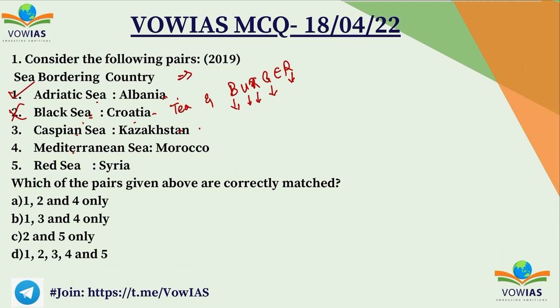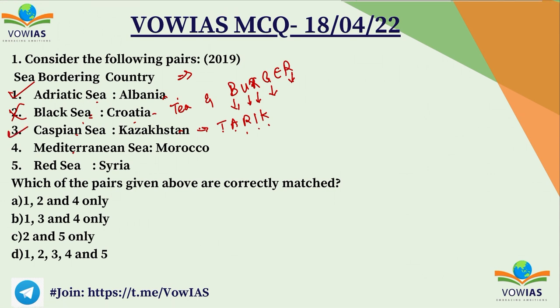Whereas third one, if you say Caspian Sea, the countries which are surrounding it are Tariq. This is a shortcut to remember those countries. It is bounded by Turkmenistan, Azerbaijan, Russia, Iran and Kazakhstan. So the third one is right.